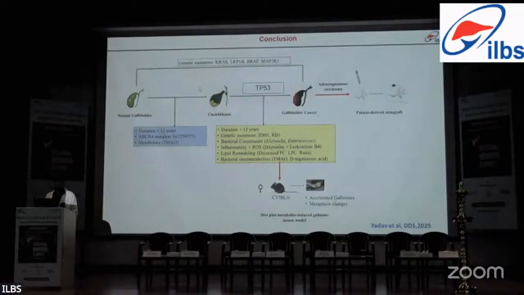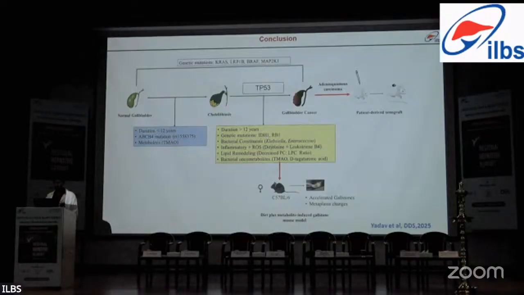So to conclude this thesis, the gallstones that were developing from the normal gallbladder had a duration of less than 12 years. There were more mutations in the ABCB4 gene, and there were metabolites such as TMO associated with these gallstones. In gallbladder cancer development from gallstone patients, there were mutations in P53. When the duration of gallstone inside the gallbladder was more than 12 years, there were genetic mutations associated with IDH1 and RB1.